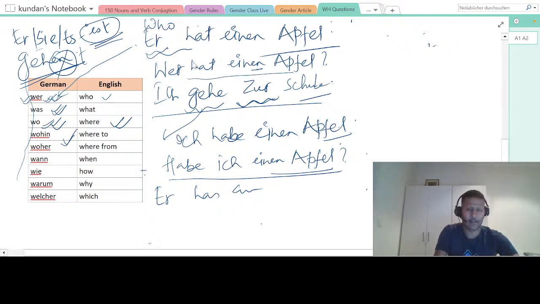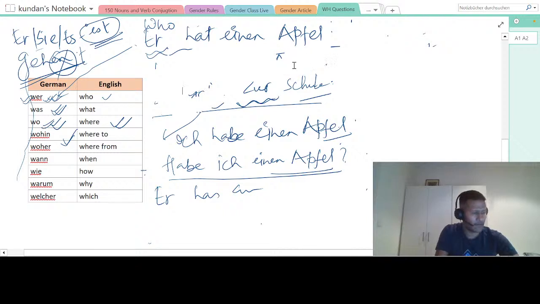So first step is that I have an apple. Ich habe einen Apfel. Now, do I have an apple? Then habe ich einen Apfel. Habe just went in the beginning. Nothing changed, right? Nothing changed. Here you see, only habe came here, at the second place. So habe ich einen Apfel. Very simple. And now who has an apple?